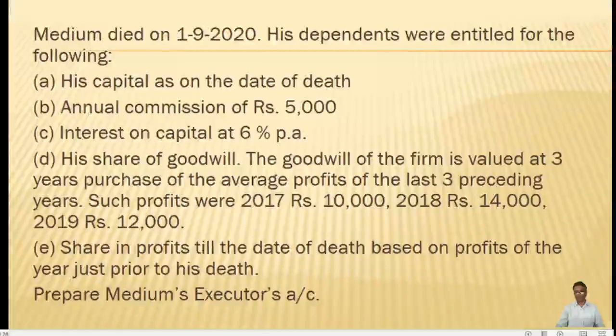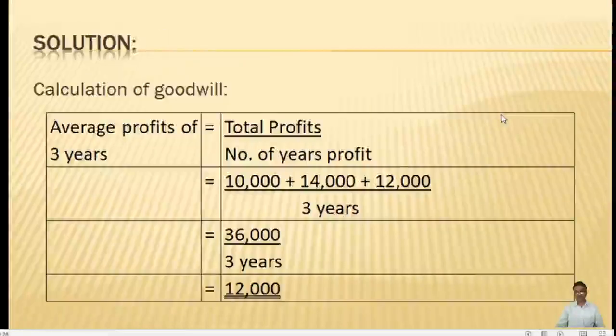And the last item, share in the profits till the date of death based on the profits of the year just prior to his death. So we will now solve this problem. In this problem, first we will find out the goodwill, then we will find out the accrued profit, then we will go to the preparation of the capital account of the deceased partner.